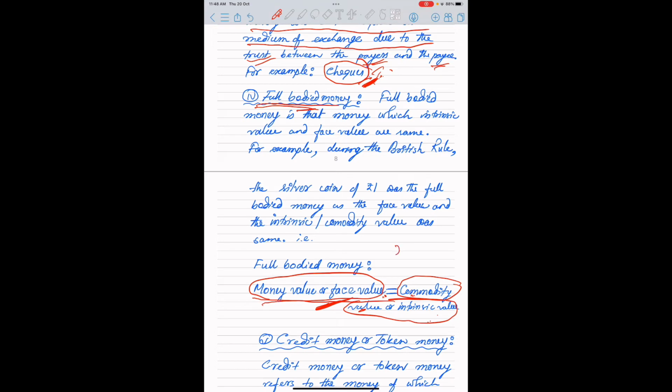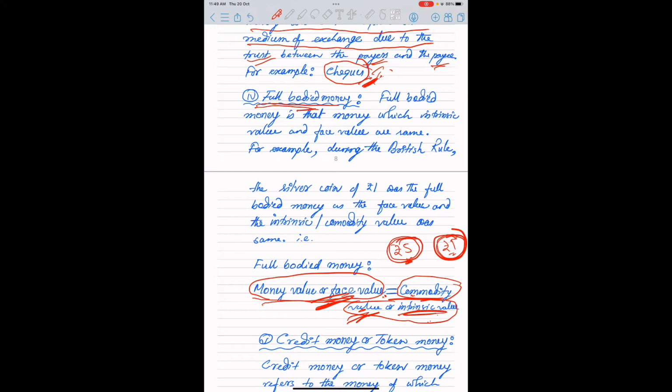Suppose a 5 rupee coin, this is the face value. And what is the material value of a 5 rupee coin? Maybe rupees 1 or less than that. So, in case of full bodied money, this and this should be equal. The face value and the intrinsic value or the commodity value must be the same.